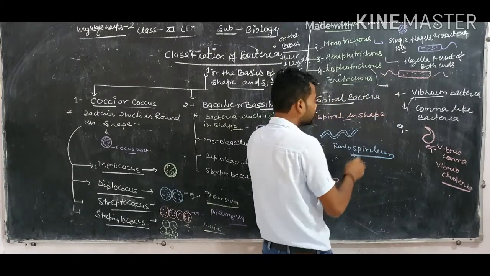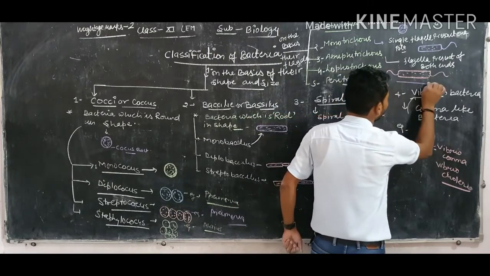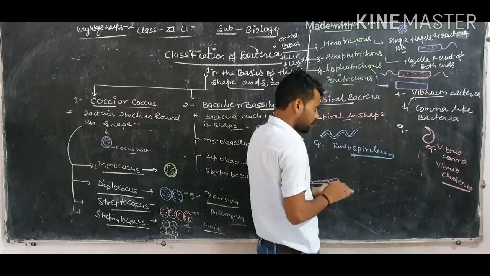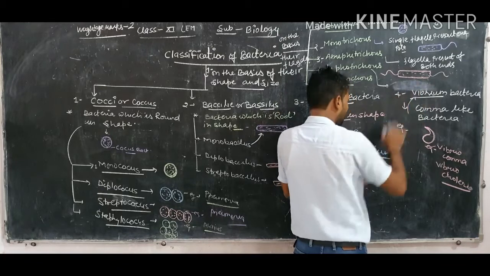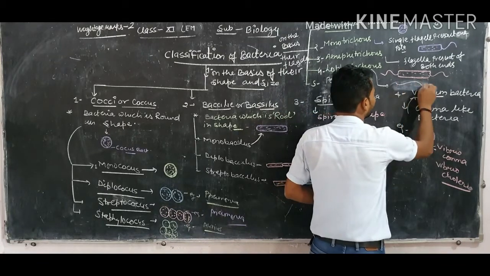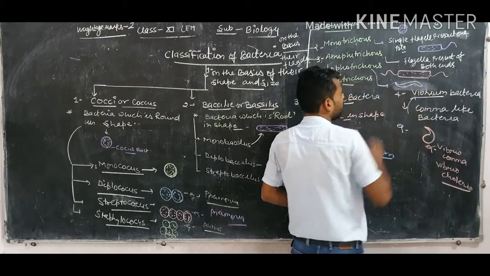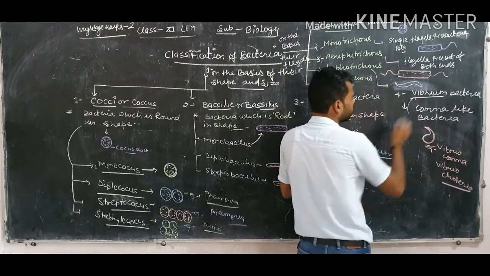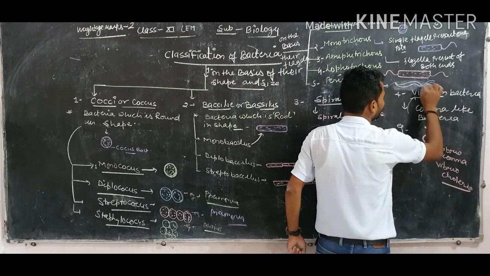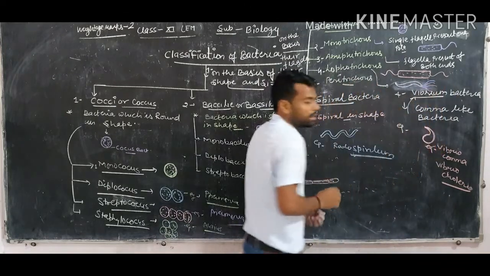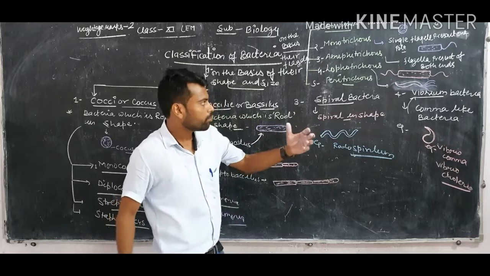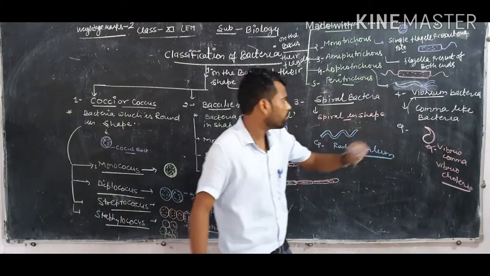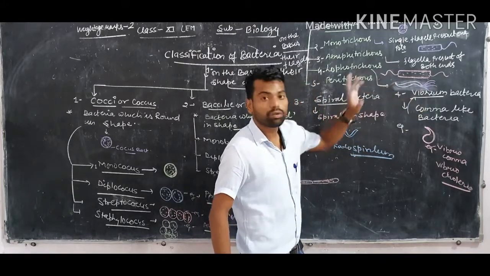Lophotricus means the flagella are present at one pole but in a cluster form, like this: 1, 2, 3, 4. The flagella are present at only one pole, but in a cluster, and that bacteria is known as Lophotricus.